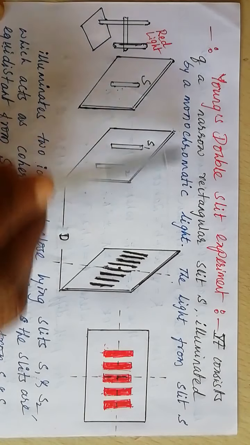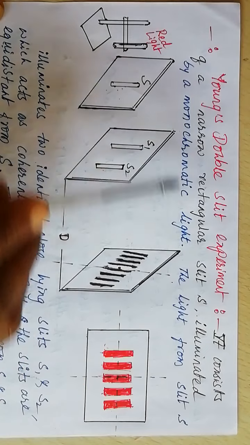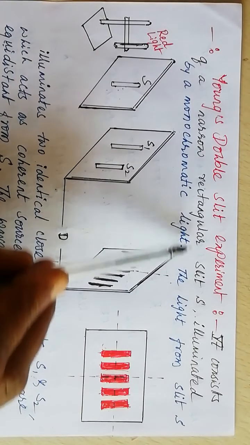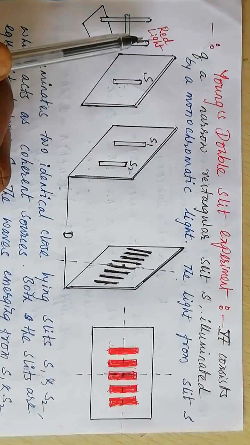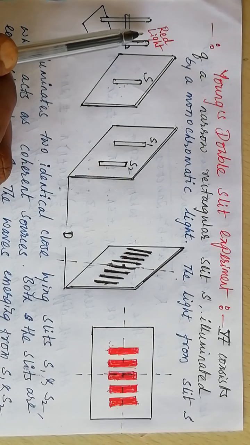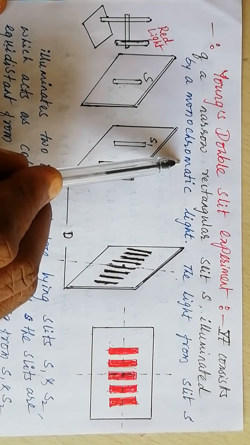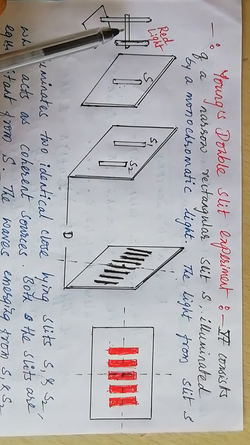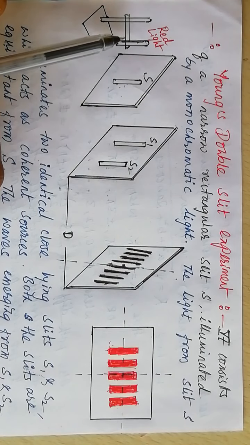So here the Young's double slit experiment consists of a narrow rectangular slit S illuminated by monochromatic light. One particular wavelength of light, or single colored light, is called monochromatic light. Multicolored light is called polychromatic. White light is polychromatic since it comprises 7 colors.